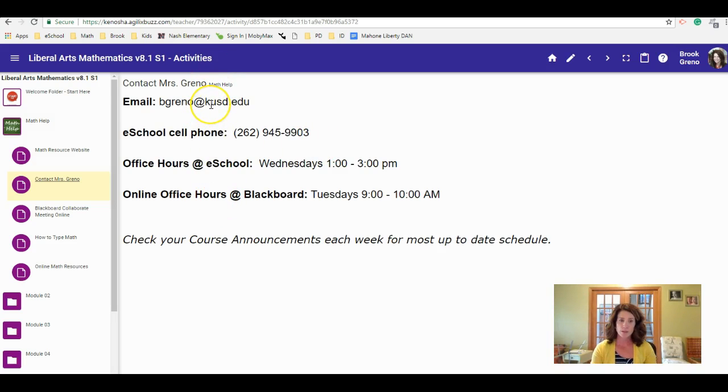All of those things, you can use any of these methods. You can email me. Please check your email on a regular basis because that is how I send progress reports. It's just that quick way that I can send you a message, especially since it's an online course. I do have a cell phone just for eSchool. You can call me at any time. If I don't answer, please leave a message. Or ultimately texting. I know a lot of students feel very comfortable texting when they need to contact me or need to set up something.